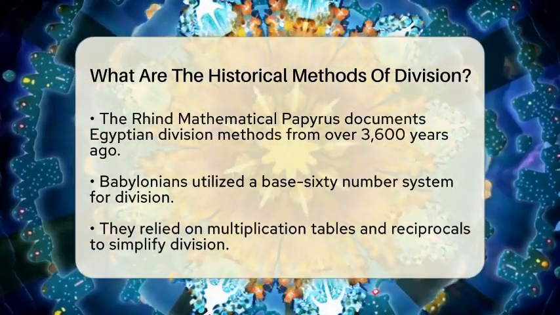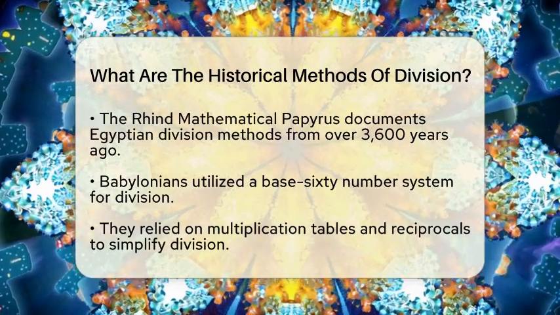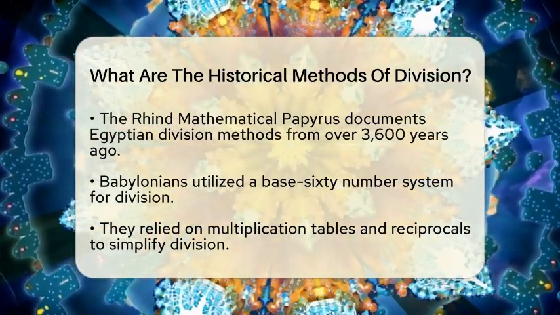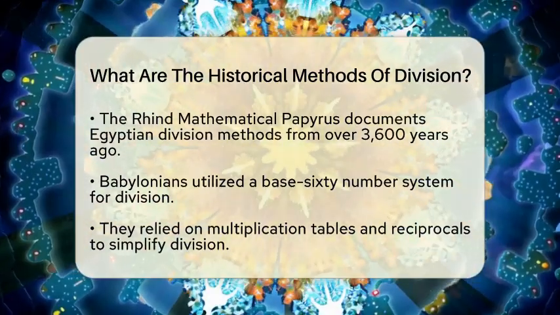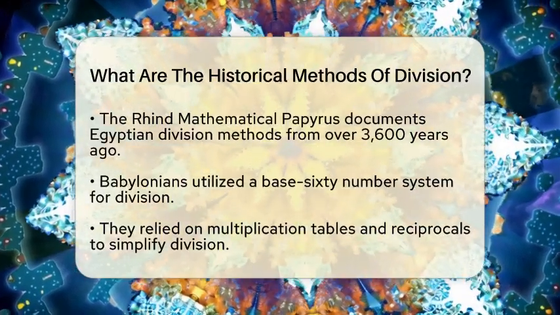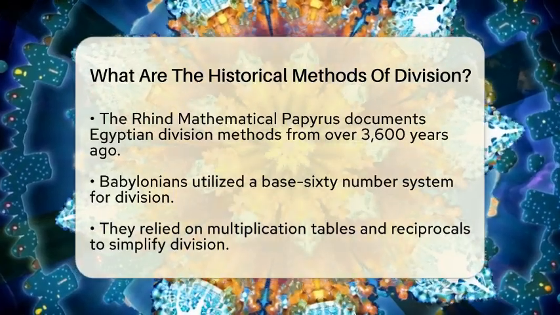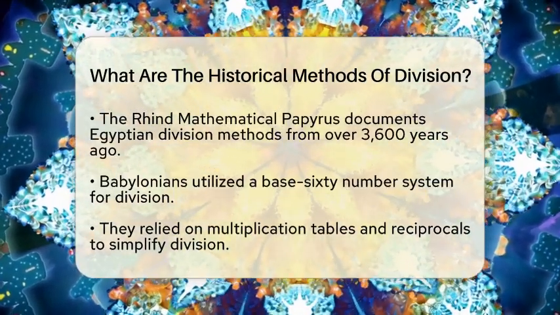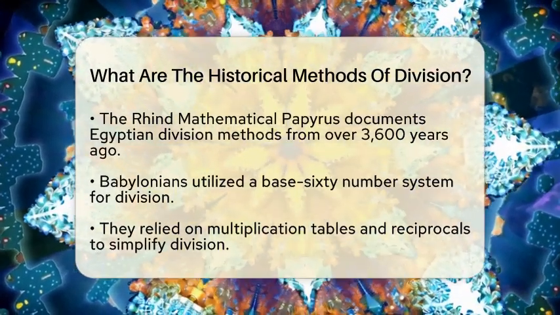Moving on to the Babylonians, they used a base 60 number system. Their division relied heavily on multiplication tables and the concept of reciprocals. To divide by a number, they would multiply by its reciprocal, which they found in their tables. This method was efficient because many reciprocals in their base 60 system had finite representations.